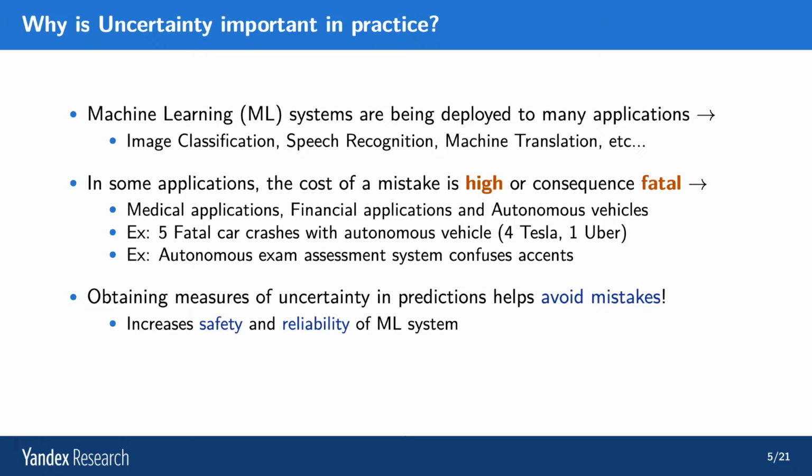Another example was when an Irish woman was taking an English language test in Australia. In Australia, there was an automated system for exam assessment. However, it was trained on Australian speakers of English, and despite the fact that the Irish woman spoke English perfectly, she had a different accent and the system thought she spoke English poorly. These are examples of situations where autonomous systems, where machine learning makes mistakes, and we'd like to use estimates of uncertainty to avoid these mistakes and thereby increase the safety and reliability of the systems we deploy in practice.